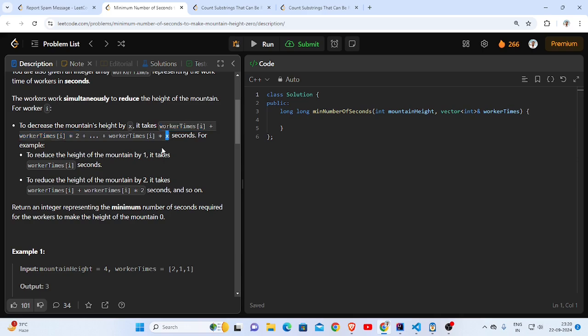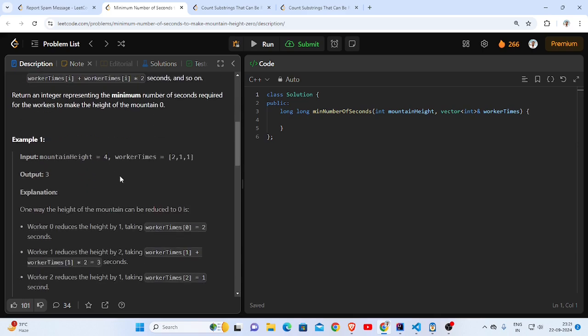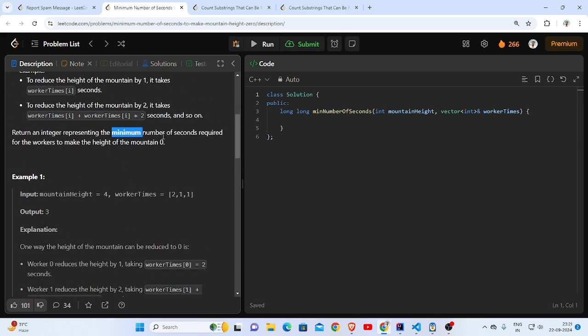X here represents the amount of reduction done on the mountain. That's what X here means. And this in total is the time taken to reduce the mountain by X height. So this is the problem. We have to determine the minimum number of seconds. It's also given that all the workers work simultaneously at the same time.